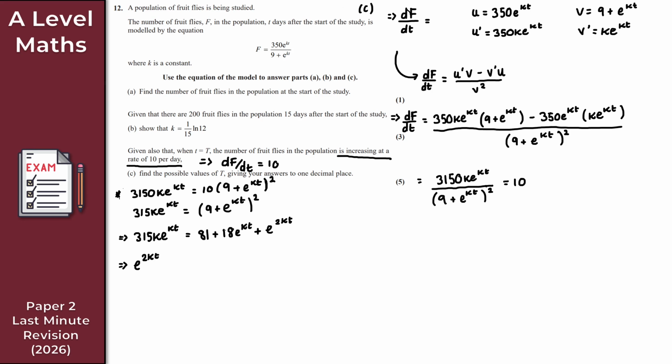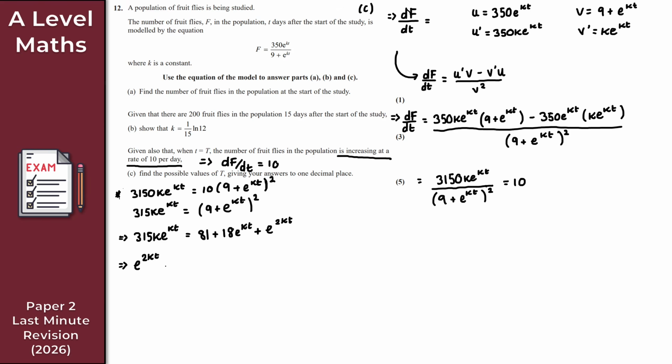I've then got 18 e to the kt minus 315 ke to the kt. So what I can do there then is essentially pull out the e to the kt as a factor, okay? Now, because I want this to be a quadratic equation in terms of e to the kt, I'll write the bracket first so it looks more natural.